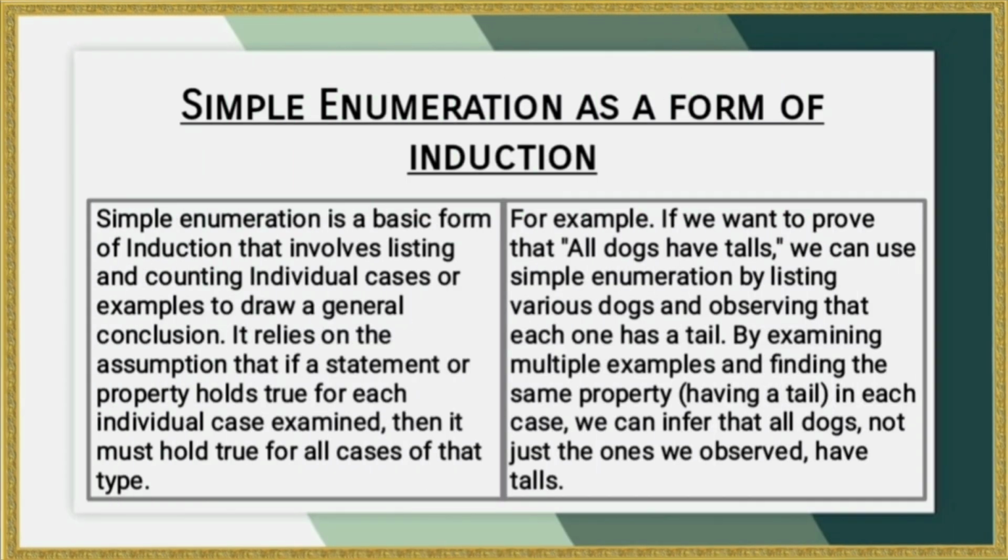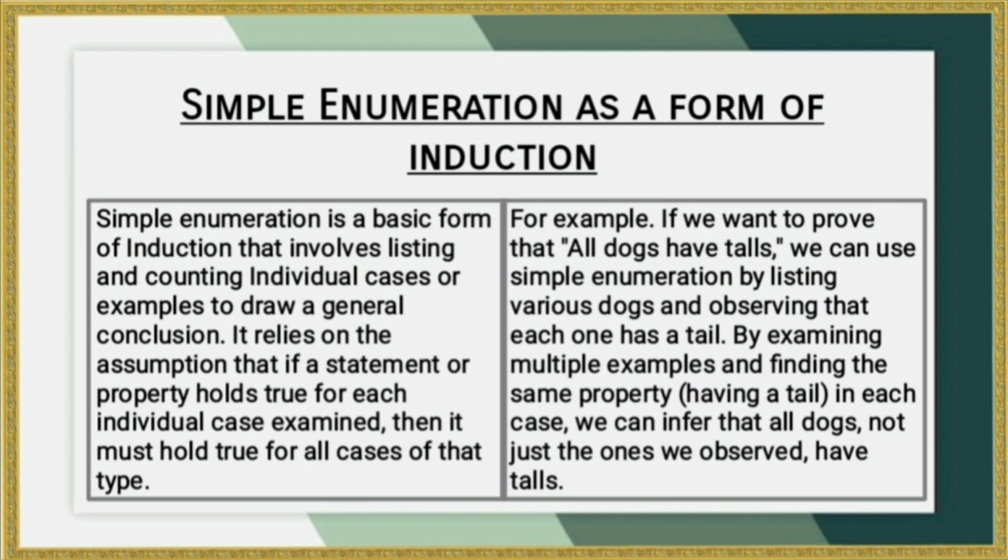Simple enumeration is a form of induction. Simple enumeration is a basic form of induction that involves listing and counting individual cases or examples to draw a general conclusion. It relies on the assumption that if a statement or property holds true for each individual case examined, then it must hold true for all cases of that type.